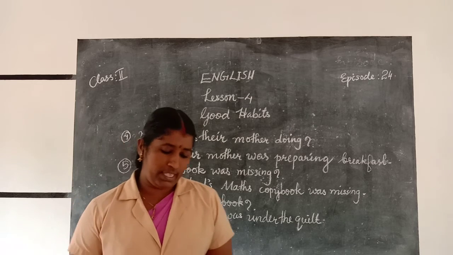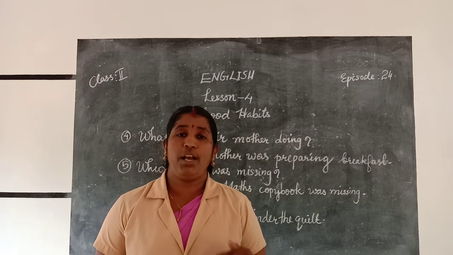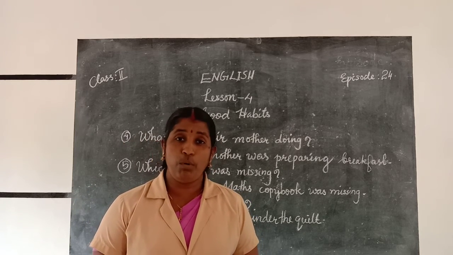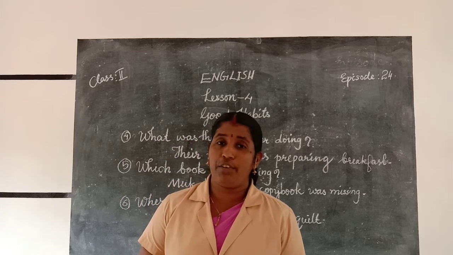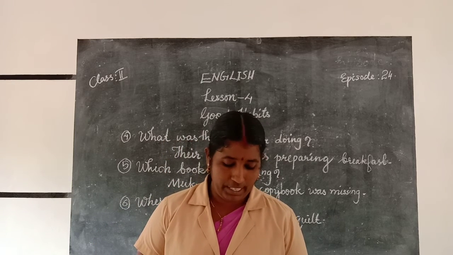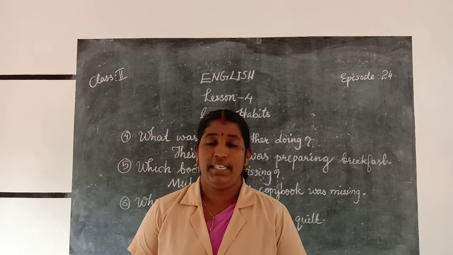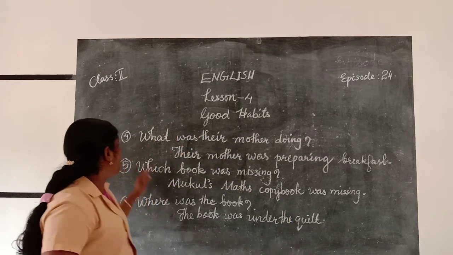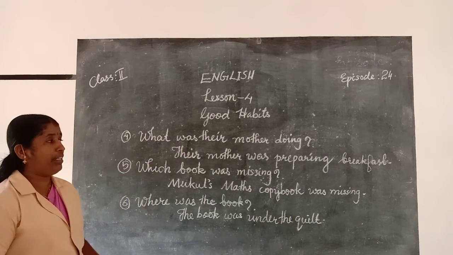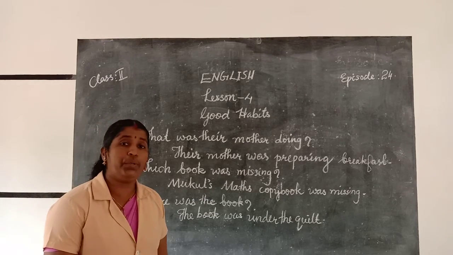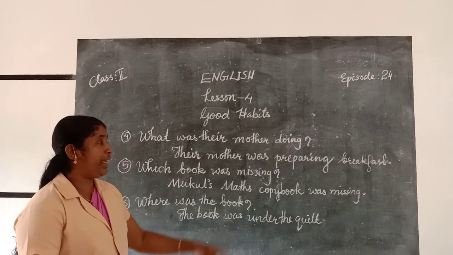And Mukul changed his character. Now he became a good boy, very careful and disciplined. If you look at these questions: what was their mother doing? Their mother was preparing breakfast.